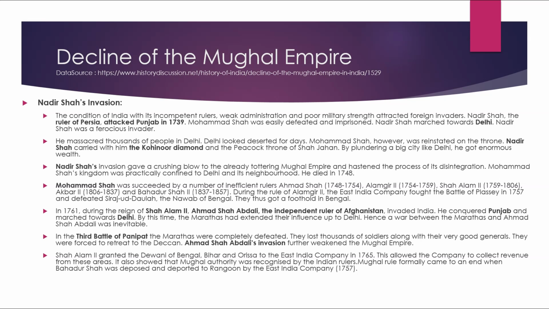Ahmad Shah 1748 to 1754, Alamgir II 1754 to 1759, Shah Alam II 1759 to 1806, Akbar II 1806 to 1837, and Bahadur Shah II 1837 to 1857. During the rule of Alamgir II, the East India Company fought the Battle of Plassey in 1757 and defeated Siraj-ud-Daulah, the Nawab of Bengal. Thus, they got a foothold in Bengal.